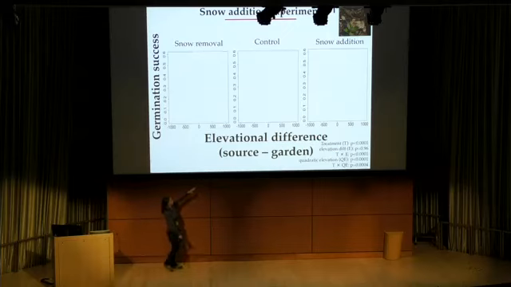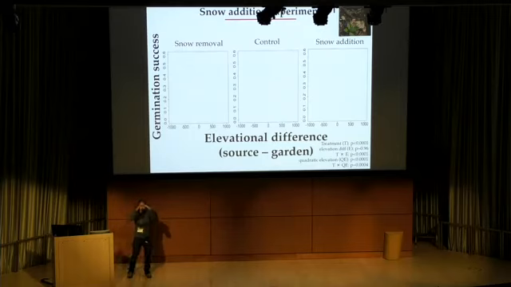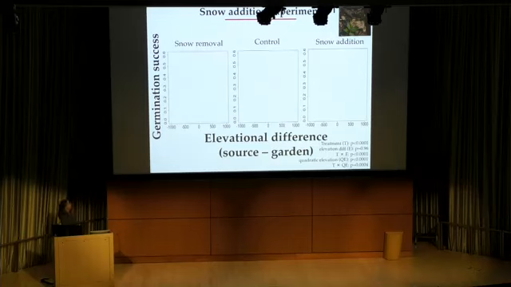The elevational difference is basically the difference in elevation between the source and the garden. So perfect local adaptation would be a quadratic fitness function with the peak at 0, because those are genotypes that evolved in a similar elevation as the elevation of the gardens that we've been looking at.